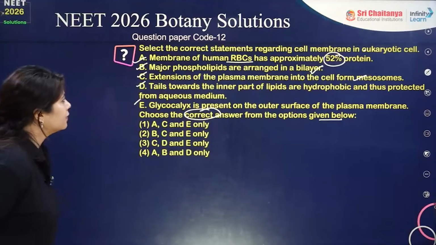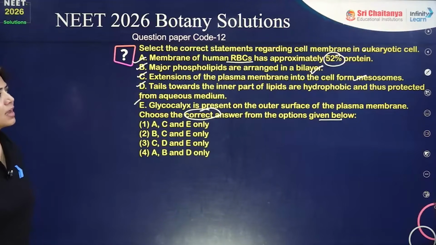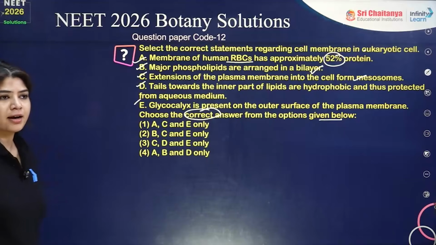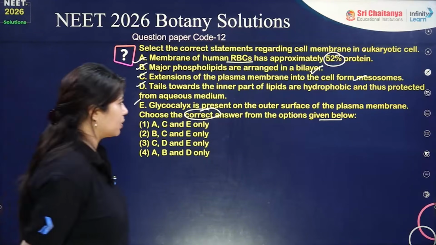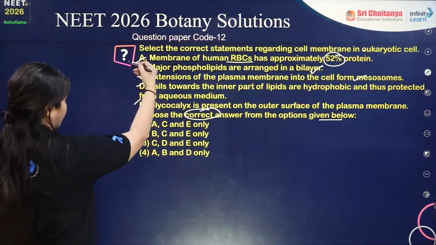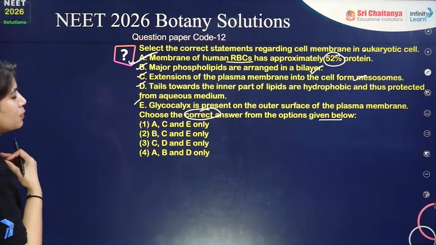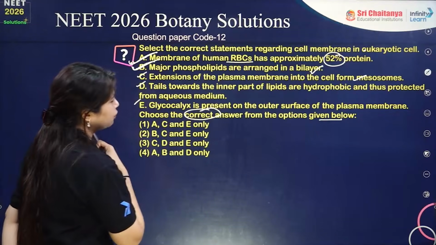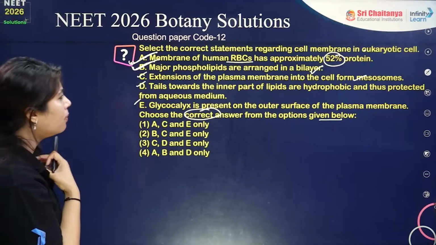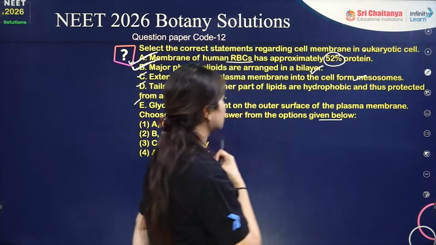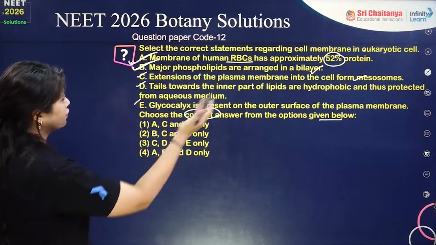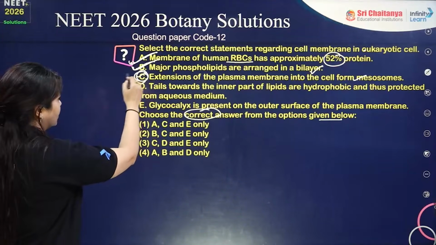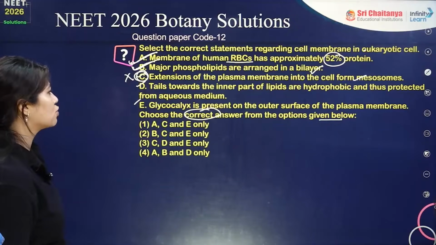First statement: the membrane of human RBC has approximately 52% protein, which is a correct statement. Major phospholipids are arranged in a bilayer. Yes, that is again perfectly correct. Extension of the plasma membrane into the cell forms mesosomes. In the case of prokaryotes, yes, but this question is about the eukaryotic cell, so it is a wrong statement. Then tails towards the inner part.